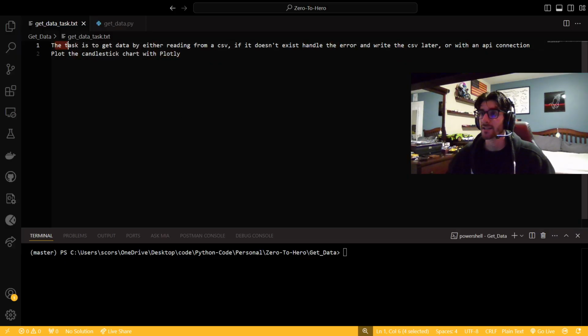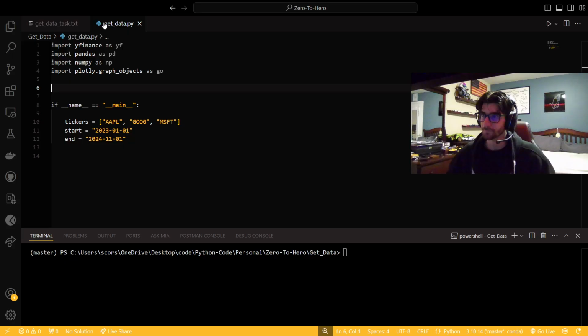So what's our first task? The task is going to be to get data by either reading it from a CSV, and if it doesn't exist, handle the error and write it to the CSV later, or with an API connection, and then plot the candlestick chart with Plotly. Simple enough. We can see here I already have my imports, I already have my little main, and I have the tickers, Apple, Google, Microsoft, and our start and end date. So let's kick this off by writing a function to get our data.